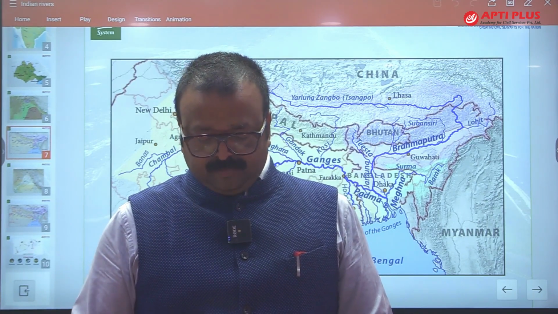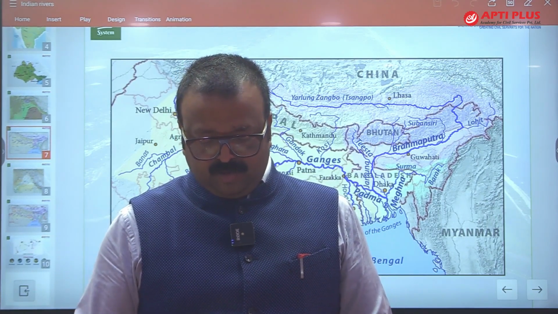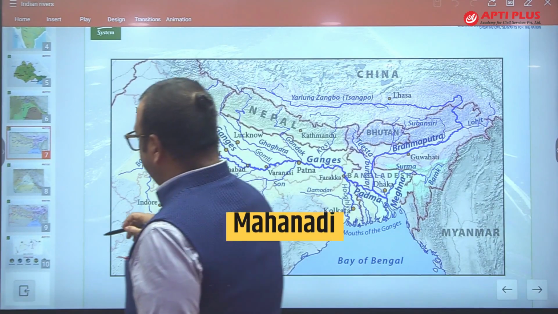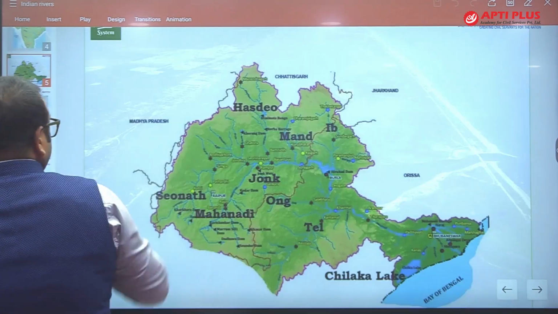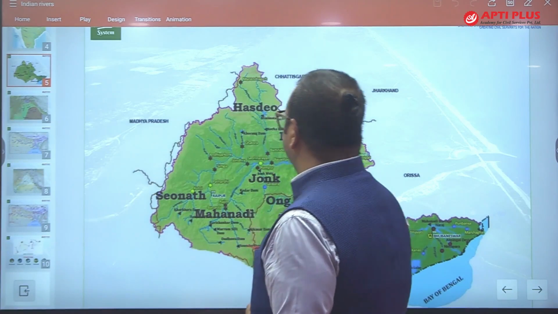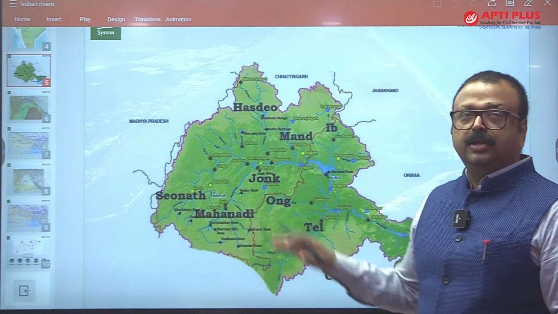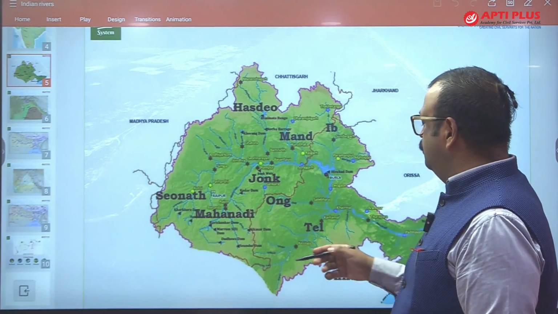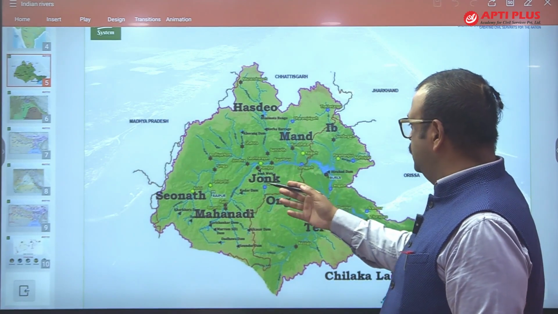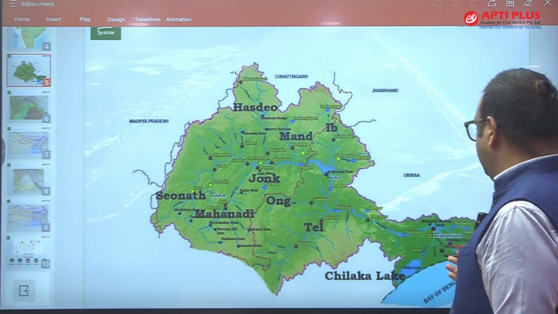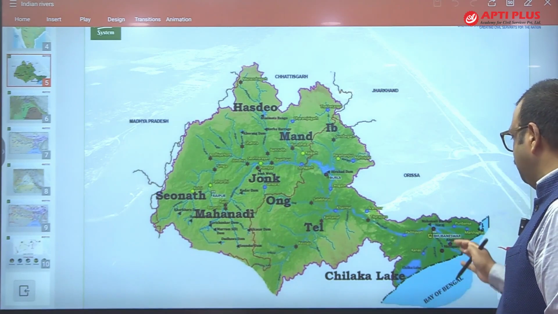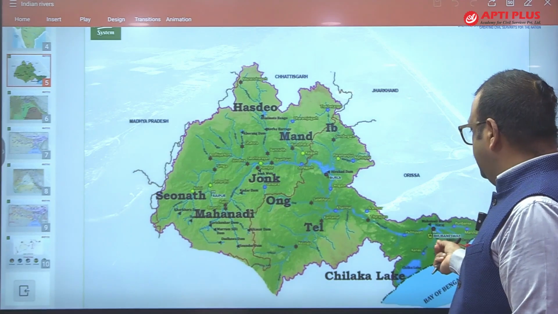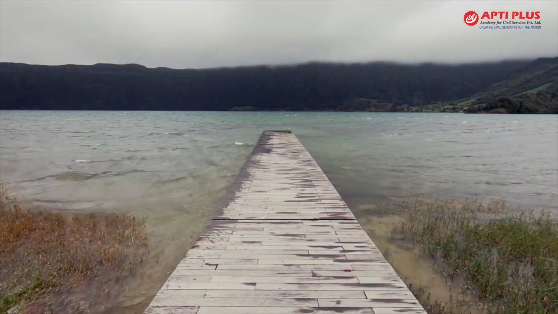Let's come to the Peninsular river system. The first river is Mahanadi, and Mahanadi originates from the Sihawa Plateau. Sihawa Plateau is in Chhattisgarh near Raipur. So in this map you will find Mahanadi, Sihawa Plateau, and from here it originates and moves towards the east, through Chhattisgarh to Odisha, and ultimately drains into the Bay of Bengal by making a huge delta.